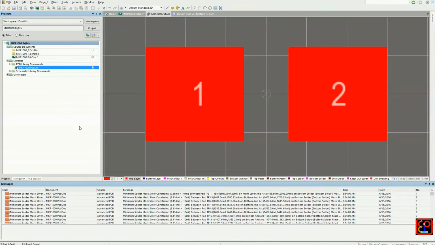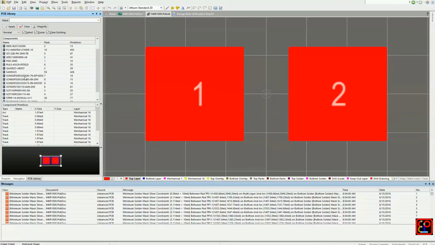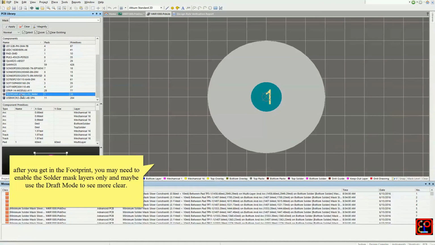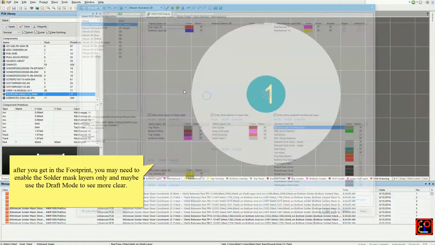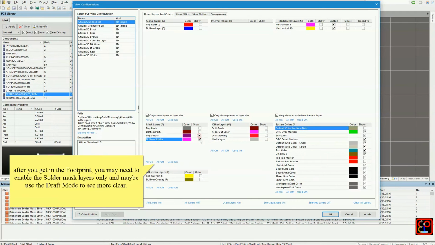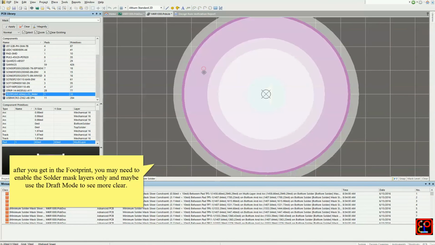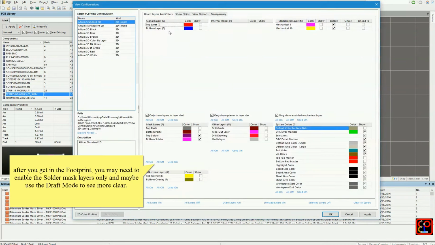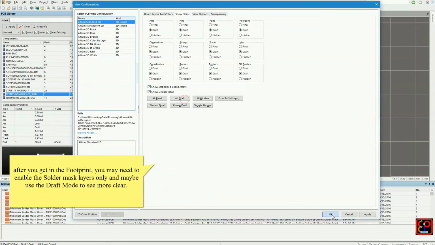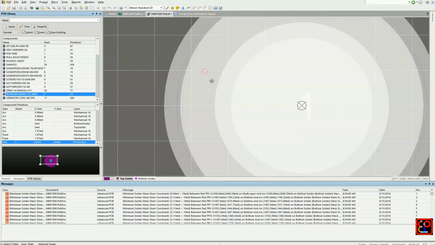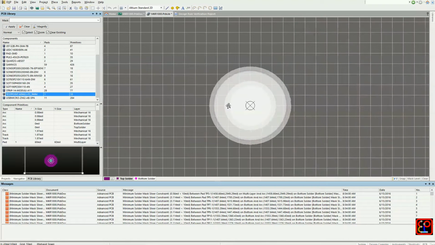After you get the footprint name, go to your library and open the footprint. If you don't see the mask top and bottom, you might need to disable all the layers and select only top and bottom mask. If you still don't see it, you can enable the draft mode. In draft mode, you can see through the object.